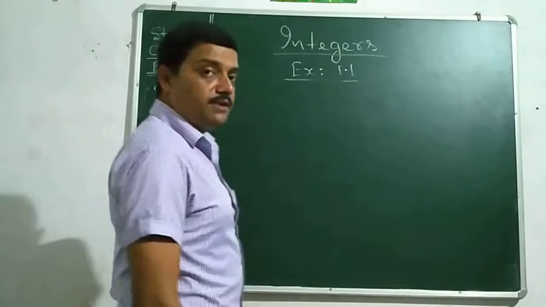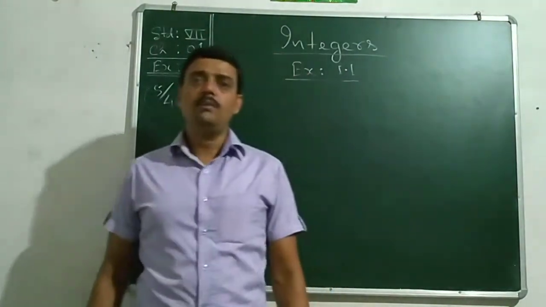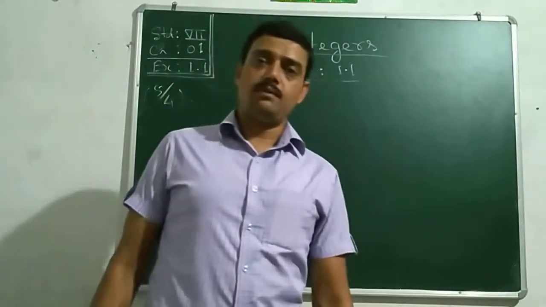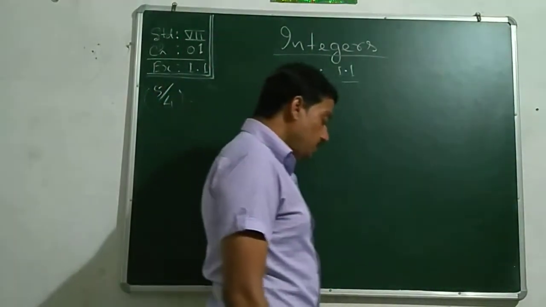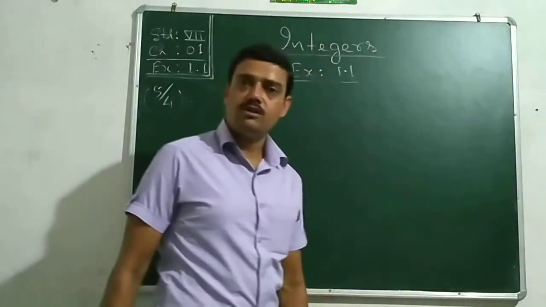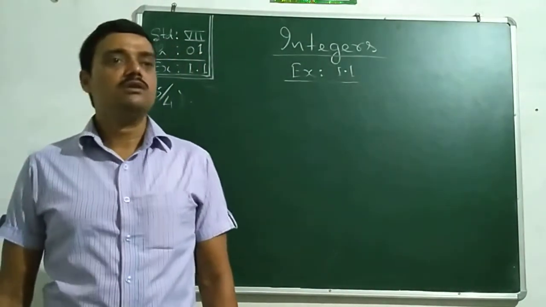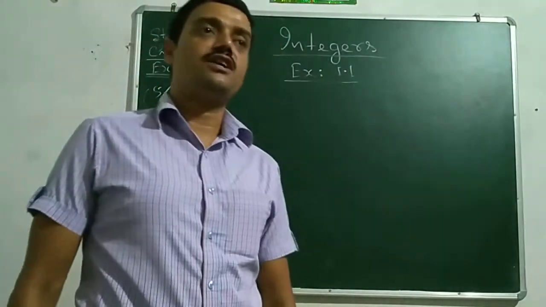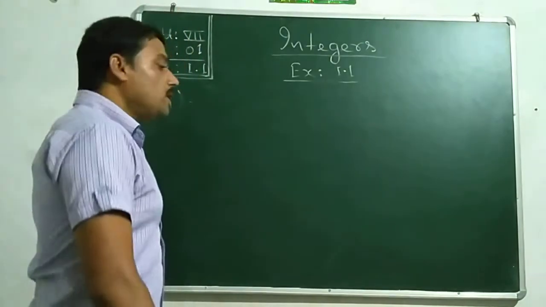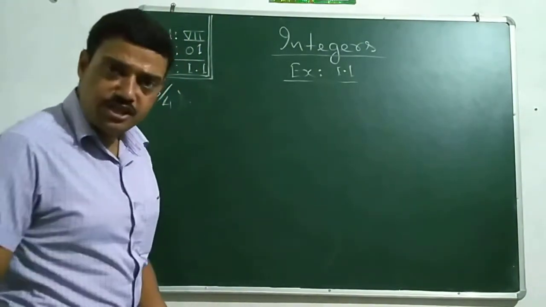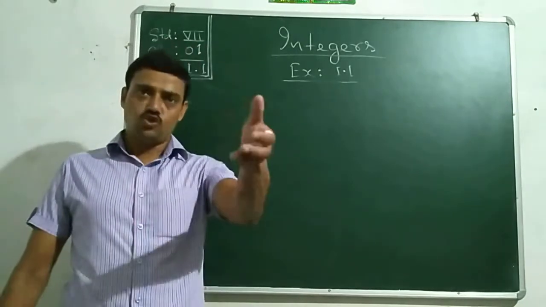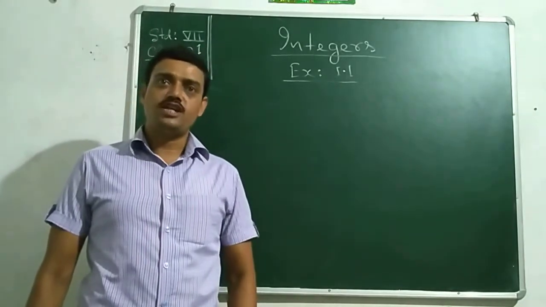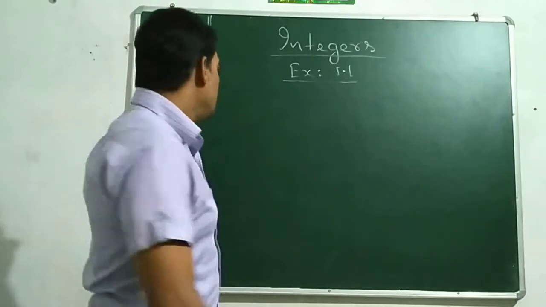Come to the fifth sum. In the fifth sum, Mohan had deposited some amount in his bank, that is rupees 2,000, and withdrew rupees 1,642. So if the amount deposited is to be represented by positive integers and the amount withdrawn is to be represented by negative integers, then we will write here